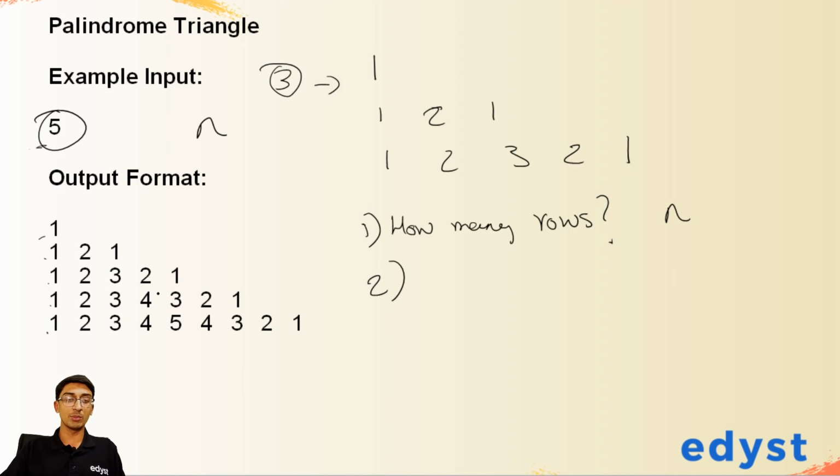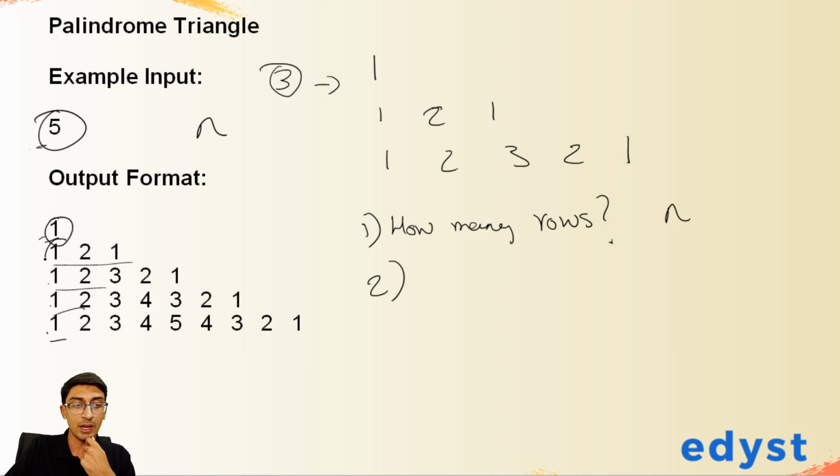Second, how many columns do we have? Now this is the interesting part. This answer, how many columns, is not always very straightforward. For example, over here we have 1 column, then we have 3 columns, then 5 columns, 7 columns, and 9 columns, right? So there are odd numbers of columns every time. That's one thing. But how do we go about doing that? For any of these kinds of questions, the way I like to think of it is, in the first one we just print 1, we are fine with that.